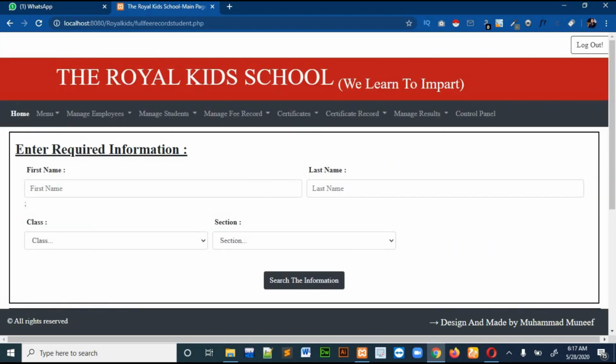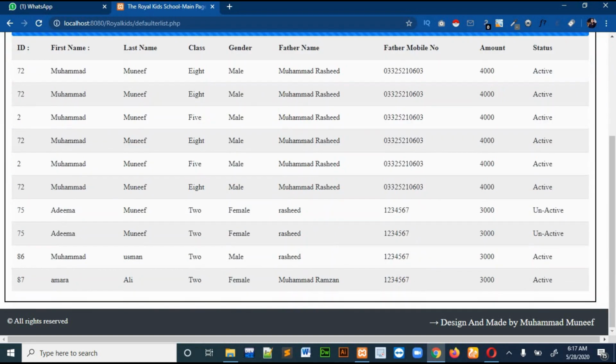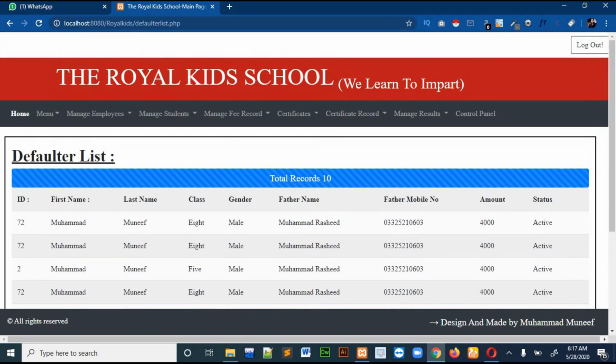Okay, and then there is a defaulted list. So this list is not completed yet, but what I am trying to do in this list is that suppose there are 500 students in the school, and 400 students had paid the amount for the current month, and the 100 students haven't paid the amount of the current month in the due date.